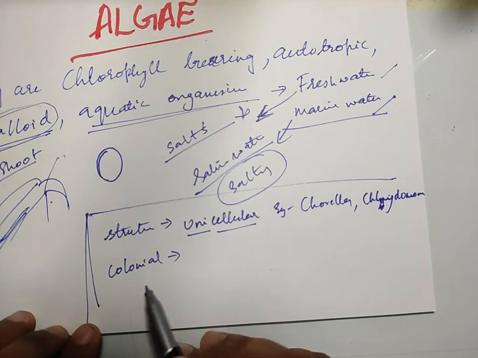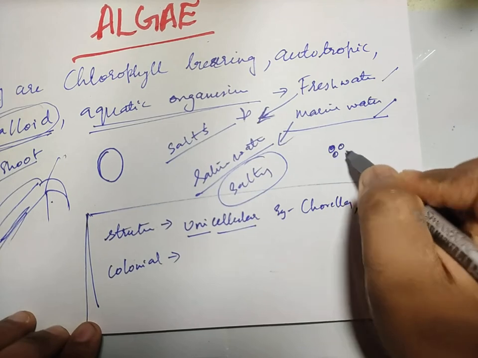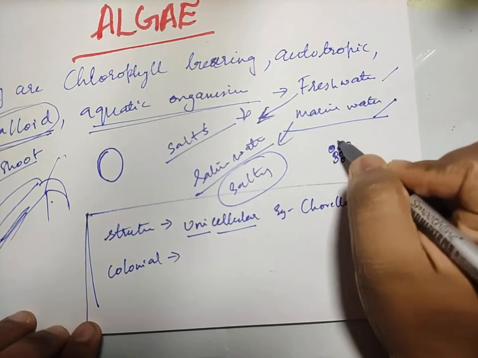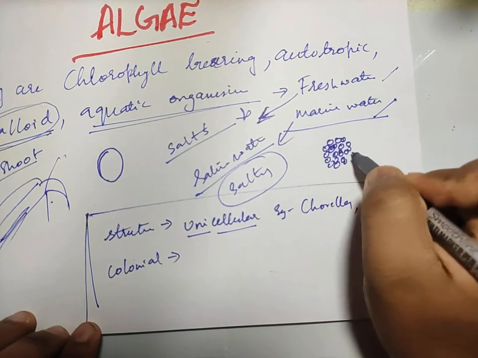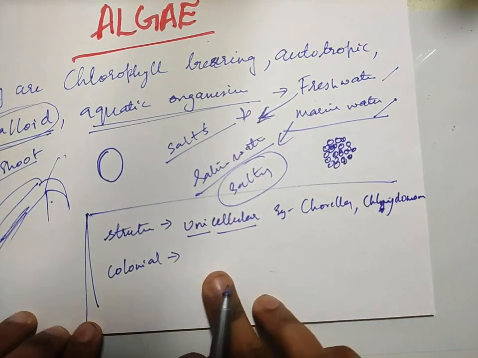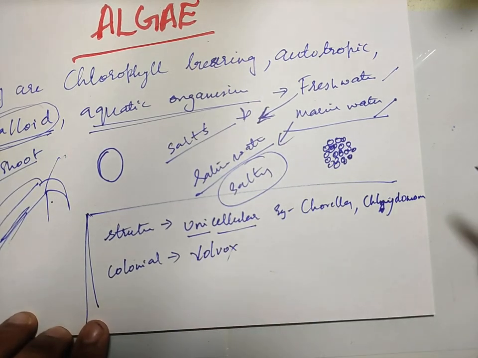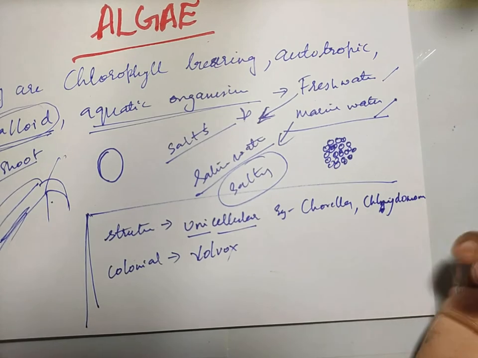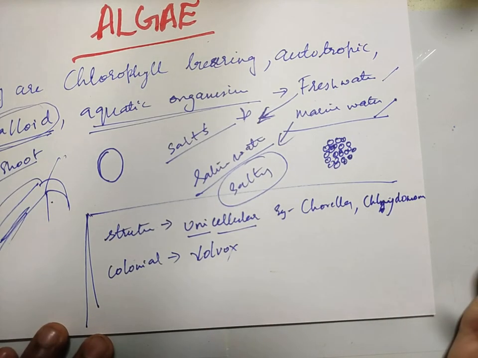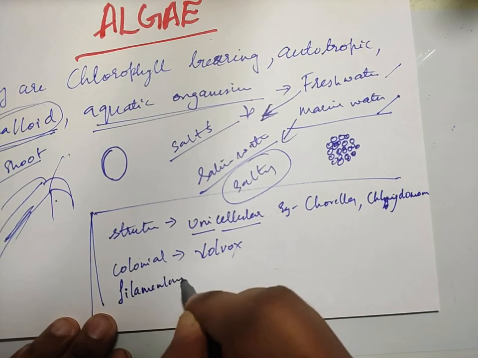Now what do you mean by colonial forms? Many algae of the same kind form a group, a big colony. They live together, and then they are called colonial form. The best example is Volvox. In a Volvox colony, all the cells are together, found in a common mucilaginous sheath. So this is colonial. And next, we also have filamentous algae.